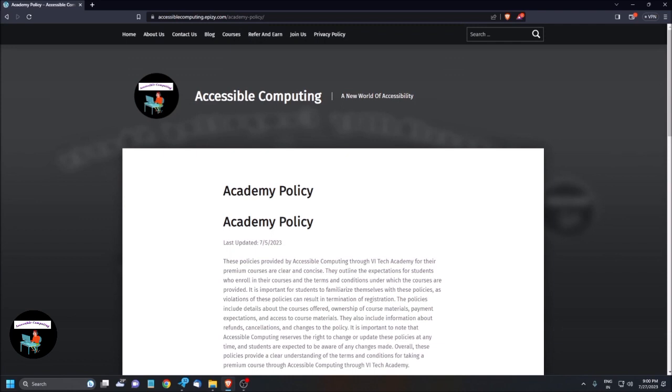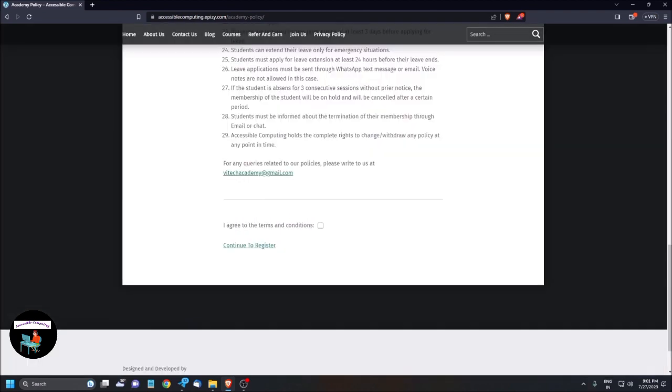You will be redirected to the Academy policy. Please read all these policies before completing the registration. So after this, here you will find a checkbox. Checkbox not checked, I agree to the terms and conditions. So you need to check this box. Visited link continue to register. Then click on continue to register.